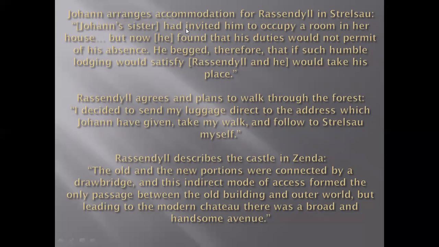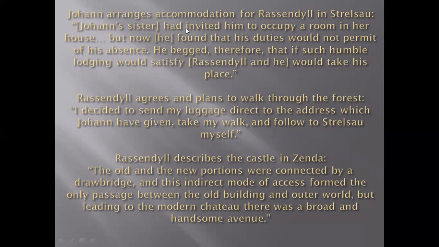First of all, he was surprised to see him, because John had seen the king, and now as he saw Rudolf Rassendyll, he was surprised to see his face and body matching the king's. Then he offers him that if you want to go to Strelsa, there is a sister of his who has got lodging, and she had invited John to attend the coronation.